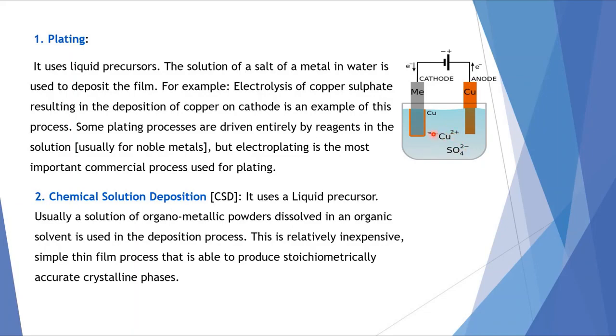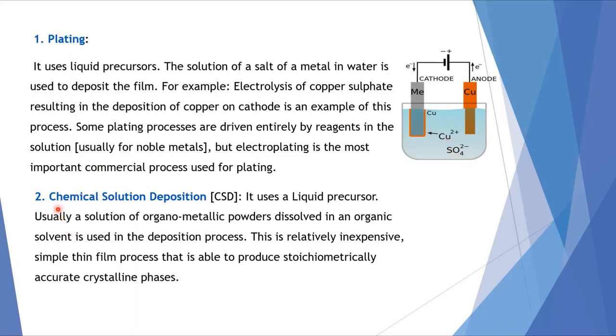Copper ions migrate towards the cathode and sulfate ions migrate towards the anode. Because of this migration of the ions towards the respective electrodes, there is a deposition of copper on the cathode. This is how a thin film of the order of 10 to the power minus 9 meter to 10 to the power minus 6 meter is formed.